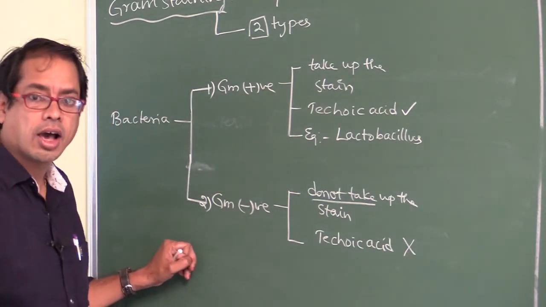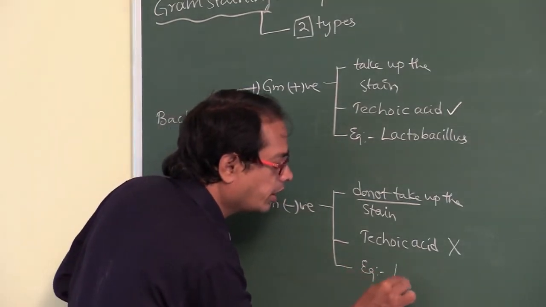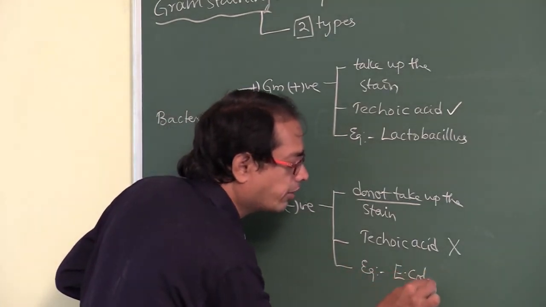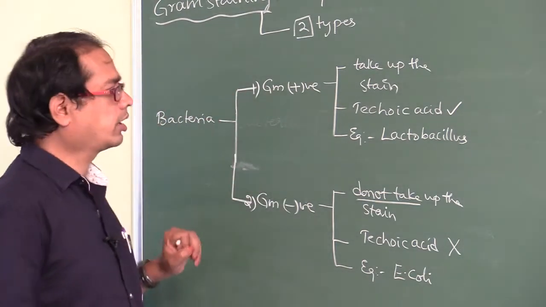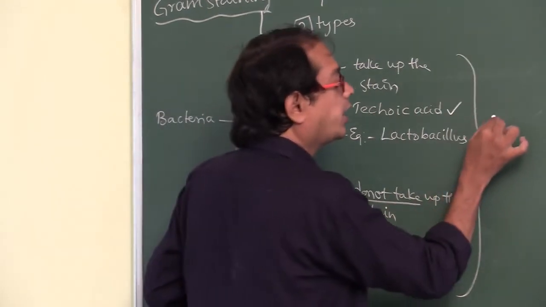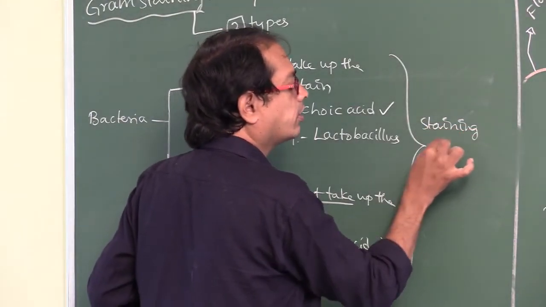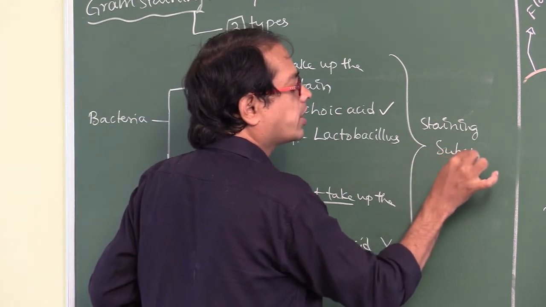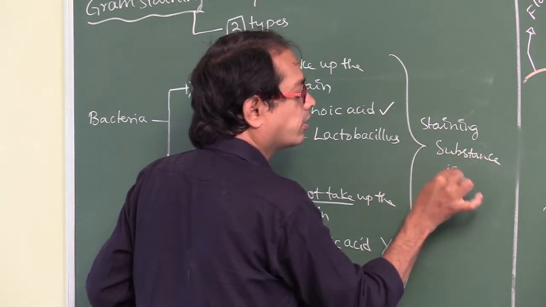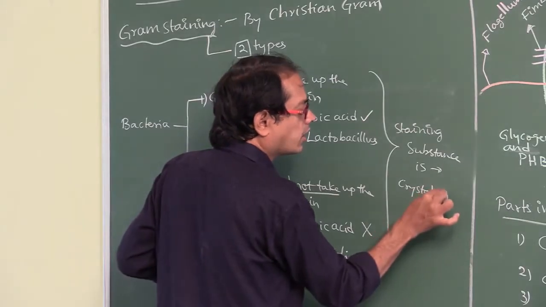And what is the example for this one? Example is Escherichia coli. So what is the staining substance? Staining substance is very, very important. Staining substance is crystal violet.